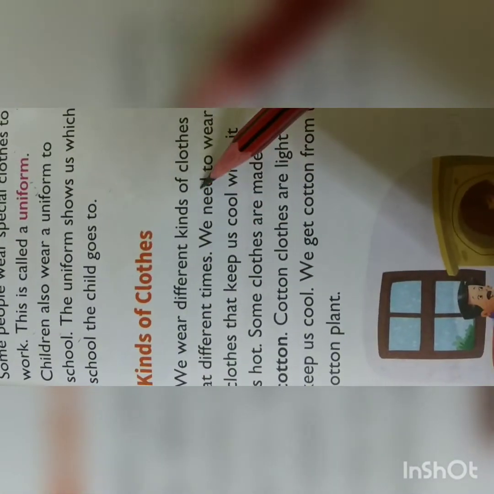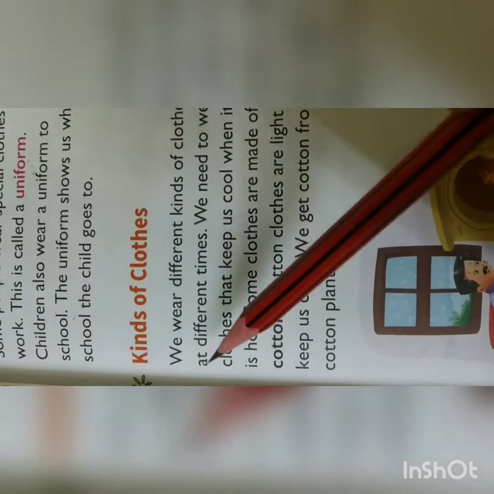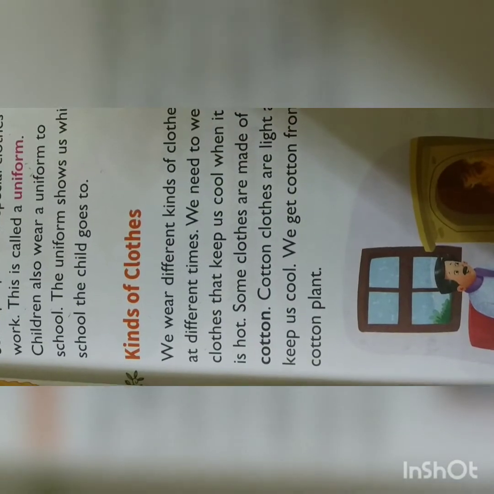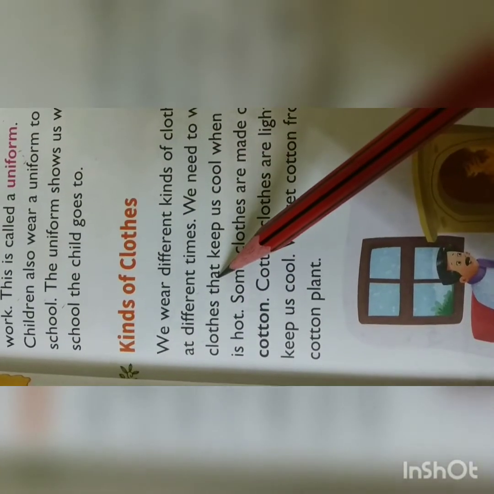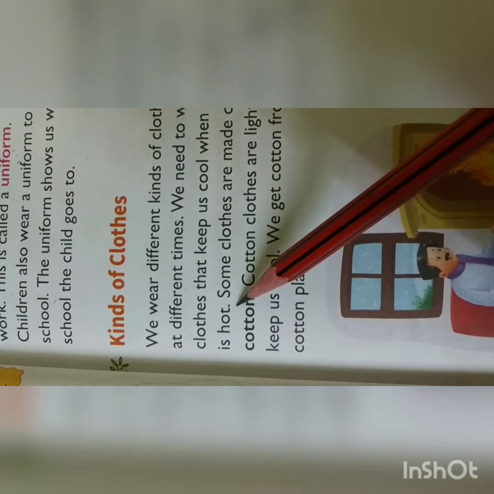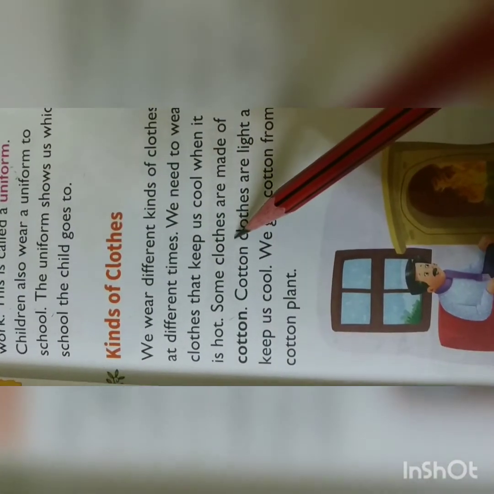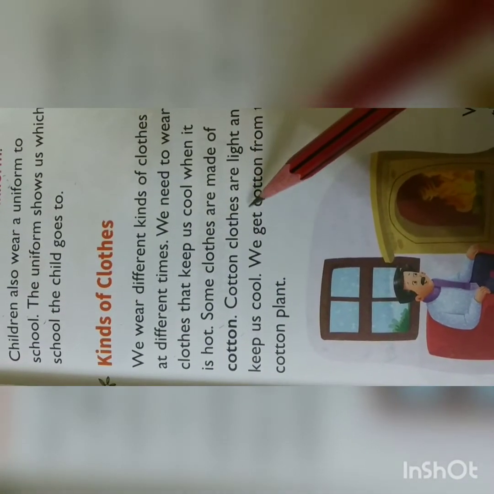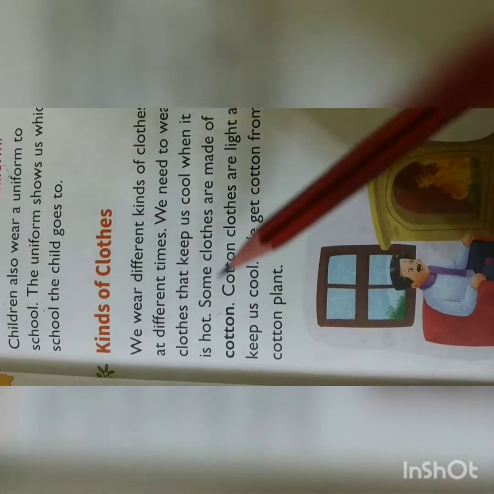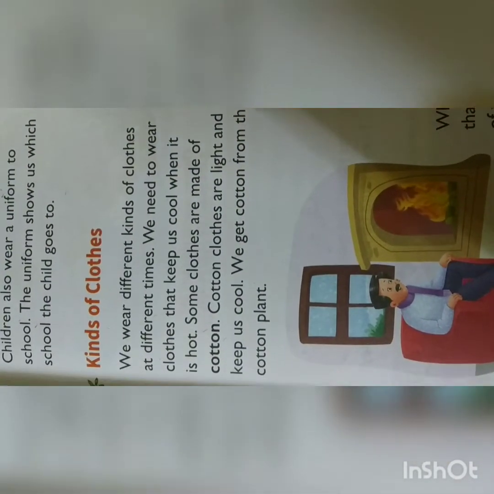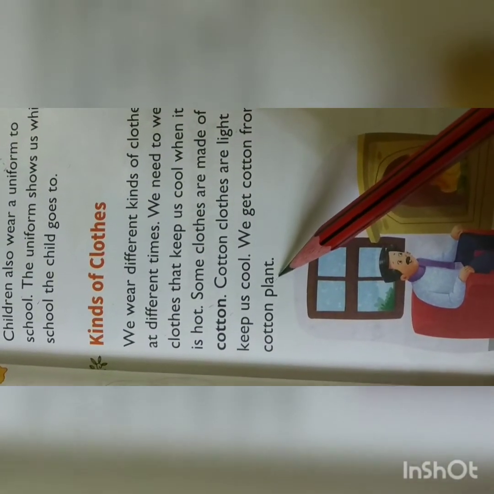We wear different kinds of clothes at different times. We need to wear clothes that keep us cool when it is hot. Some clothes are made of cotton. Cotton clothes are light and keep us cool. We get cotton from the cotton plant.